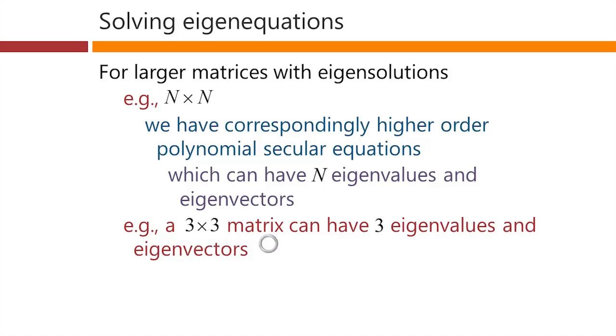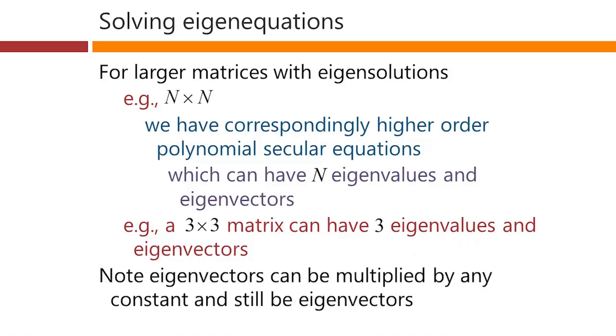So a 3 by 3 matrix can have 3 eigenvalues and 3 corresponding eigenvectors. Note, incidentally, as I said before, when we had the freedom to fix one of our elements in our 2 by 2 matrix eigensolution, eigenvectors can always be multiplied by any constant and still be eigenvectors. It doesn't matter.